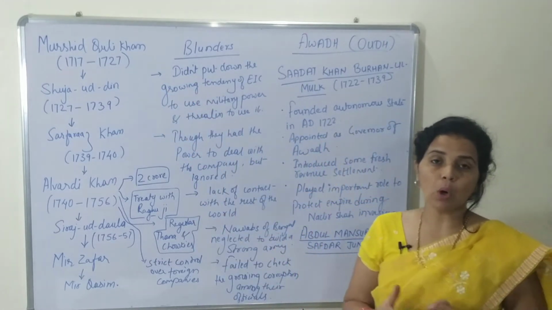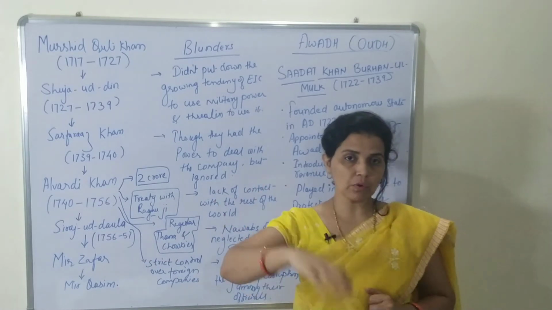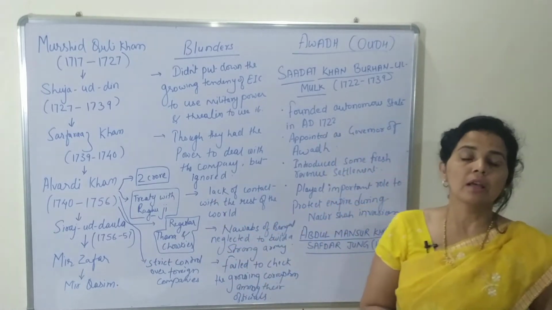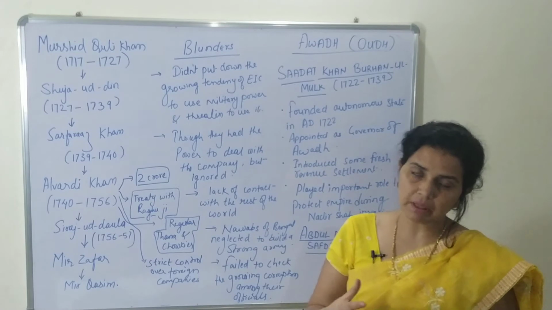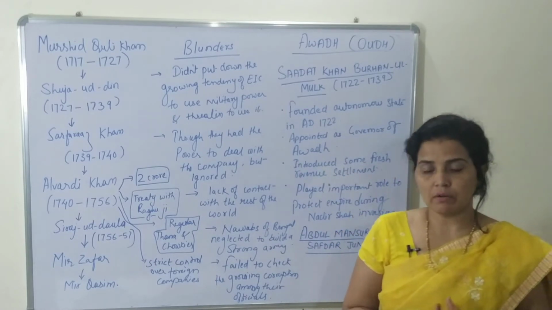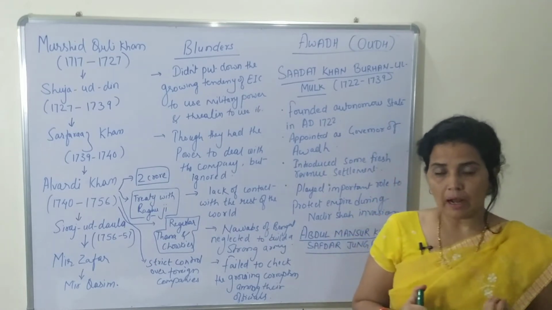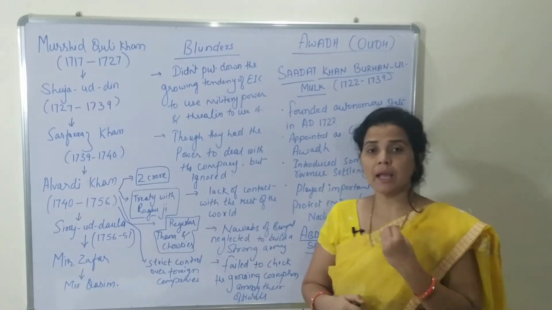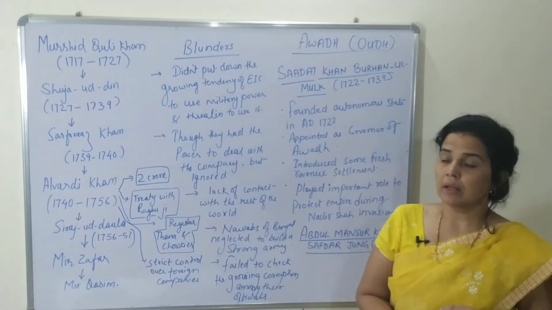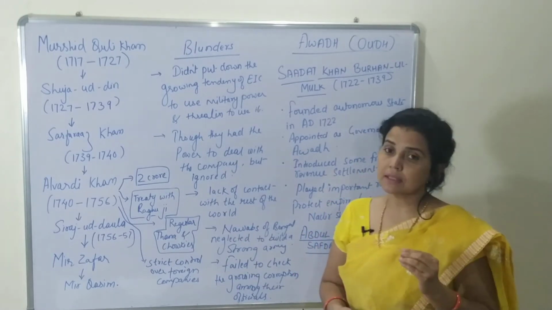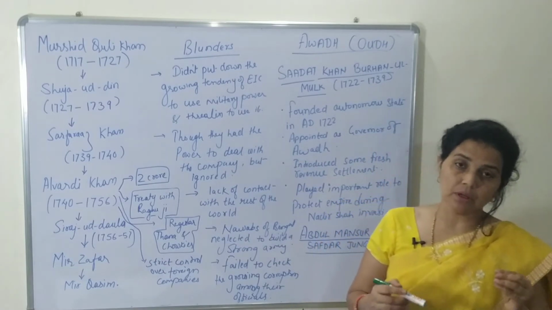Meanwhile, he curbed all types of disturbance and chaos. There were many petty nobles and zamindars who were rebellious in nature. So he somehow controlled everyone.